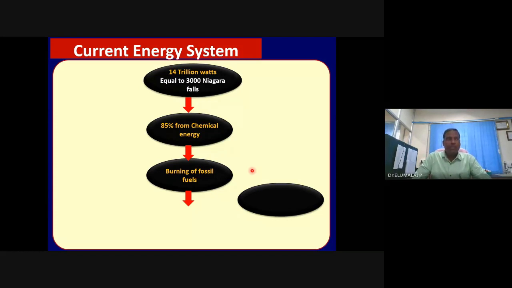How much concentration of oxygen is required in the internal combustion engine to burn hydrocarbons into decomposed products to get the energy? You would have heard about the lambda sensor, air fuel ratio, lean region, rich region. Those who are from a mechanical background, definitely you would have studied all these things. Lean region is oxygen lean region. Rich region is oxygen rich region.